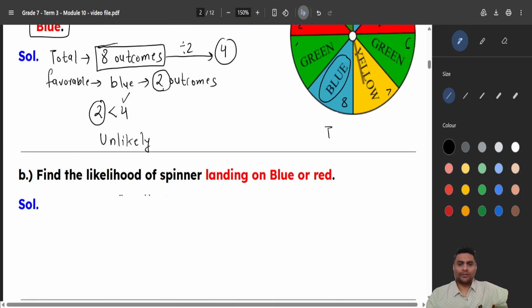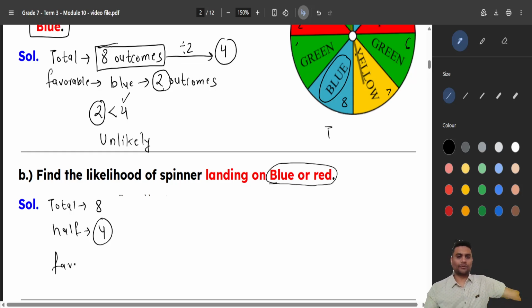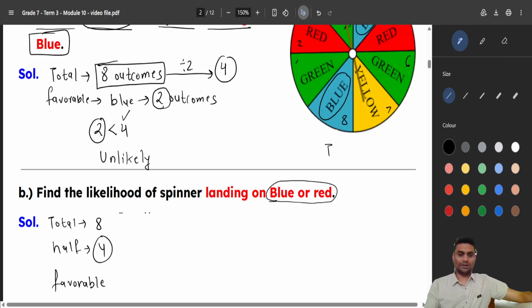Find the likelihood of the spinner landing on blue or red. He said blue will also work, red will also work. So my total was how much? The total was 8, right? What will be half? Half of 8 is 4. Now let us count my favorable outcomes, whether the favorable are more than half, less than half, or equal to half.